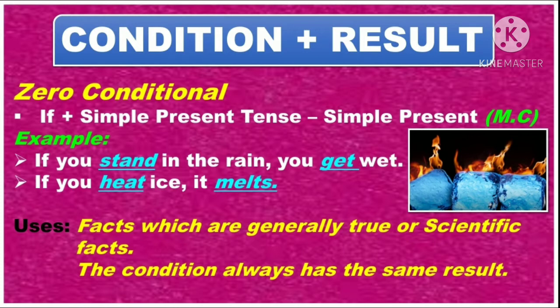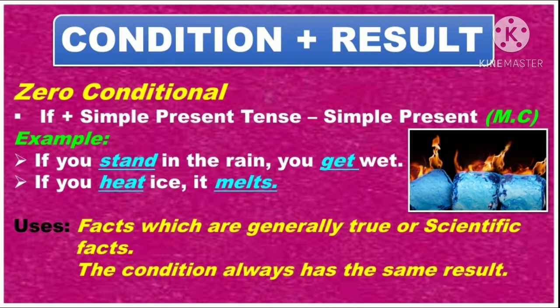Here, look at the first two sentences. In the conditional clause, we have simple present tense of stand and eat. So again, we have a simple present verb, get and melts, in the main clause. Let's see the uses of zero conditional. Facts which are generally true or scientific facts, the condition always has the same result.